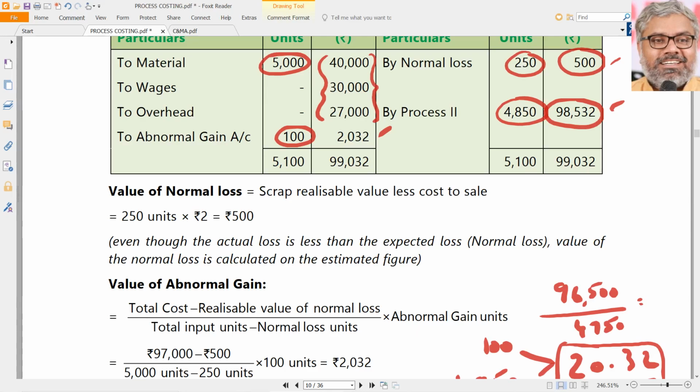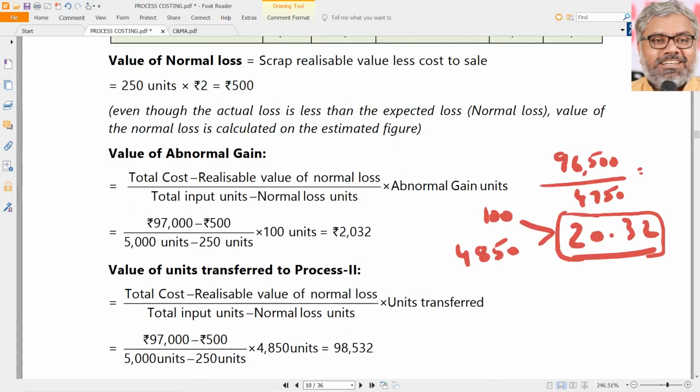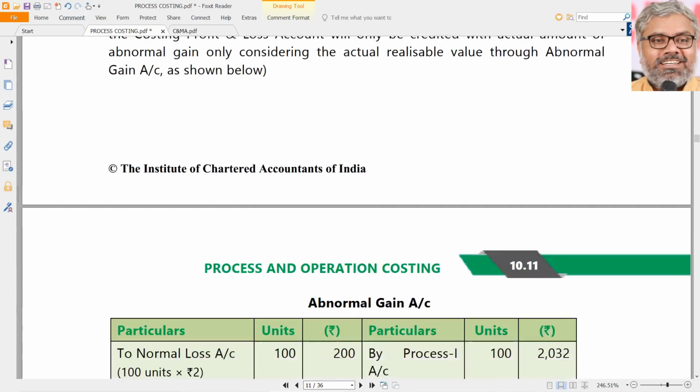So now this 2032 is there as abnormal gain. What happens to this? Understand this carefully. 2032 cannot be credited to the costing profit and loss account once again. Why? Because out of this 100 units of abnormal gain, there is a scrap value of 250 already, which was taken as 500 rupees. That was in the normal loss account.